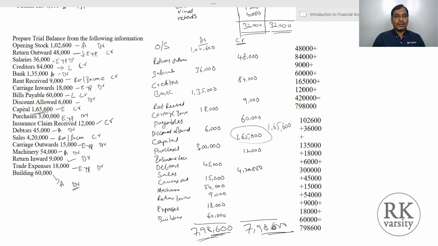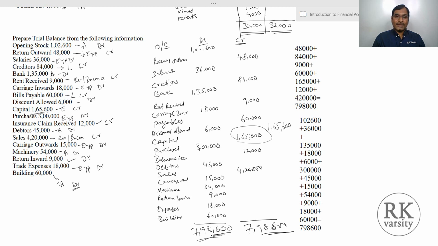But even after this, there are a few other transactions. Once you close your trial balance, you will find that some of the entries are not made or some adjustment has to be prepared. So using all those transactions, we create closing entries and we prepare an adjusted trial balance. Once an adjusted trial balance is prepared, then we move to preparation of final accounts, or called the financial statements, like your statement of profit and loss, balance sheet and cash flow.